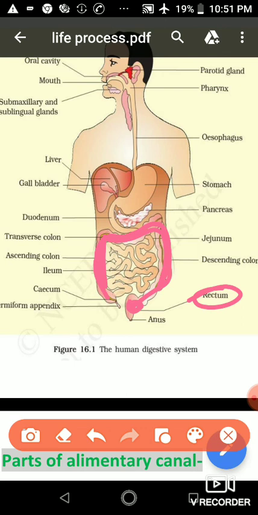Okay, so now these stools, also called feces, are removed from our body by anus. Okay, so there is actually an anal sphincter also present in anus. And what is anal sphincter? Anal sphincter is actually a group of muscles which regulate the passing out of stool from our body.